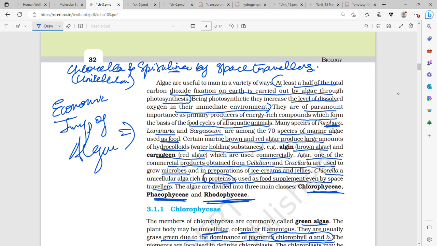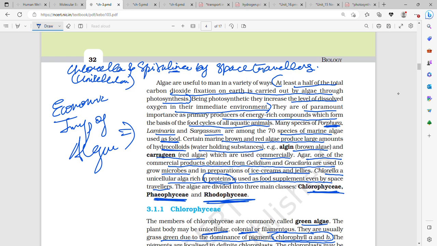Then certain marine brown and red algae produce large amounts of hydrocolloids. And what are hydrocolloids? They are water holding substances. Example, one example from brown algae is algin, and one example from red algae is carrageen. They are used commercially.